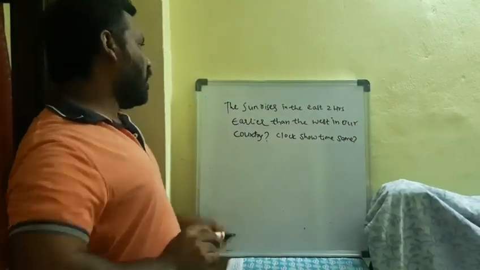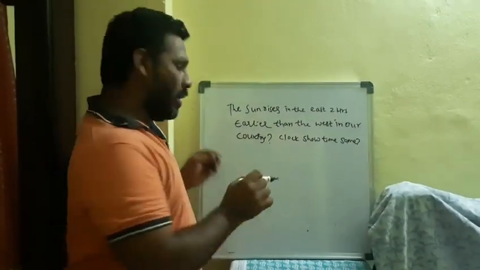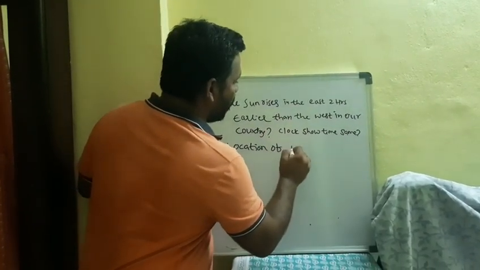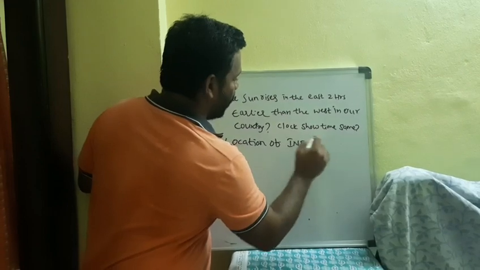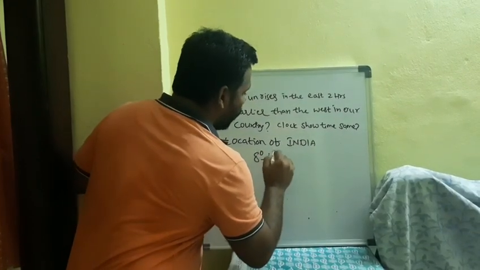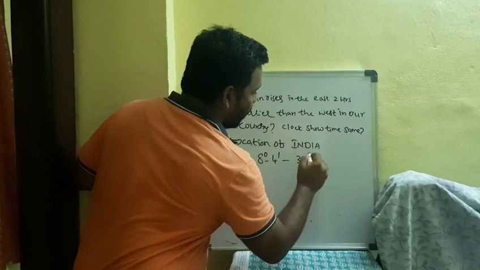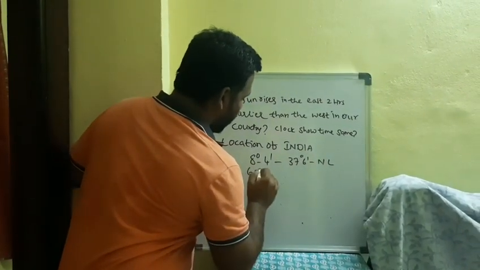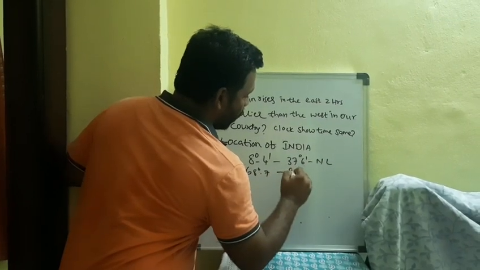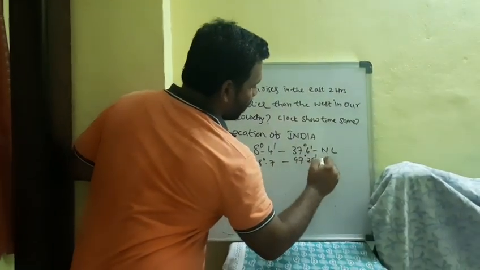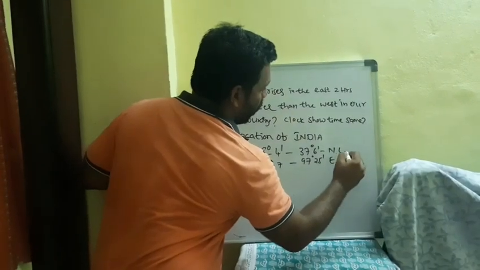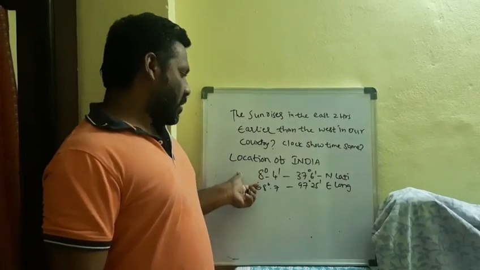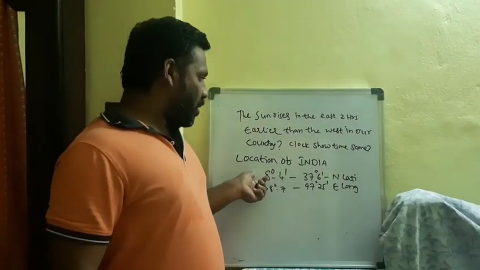We will discuss the location of India. Now we will go very clearly. Location of India: 8 degrees 4 minutes to 37 degrees 6 minutes north latitude, and 68 degrees 7 minutes to 97 degrees 25 minutes east longitude.